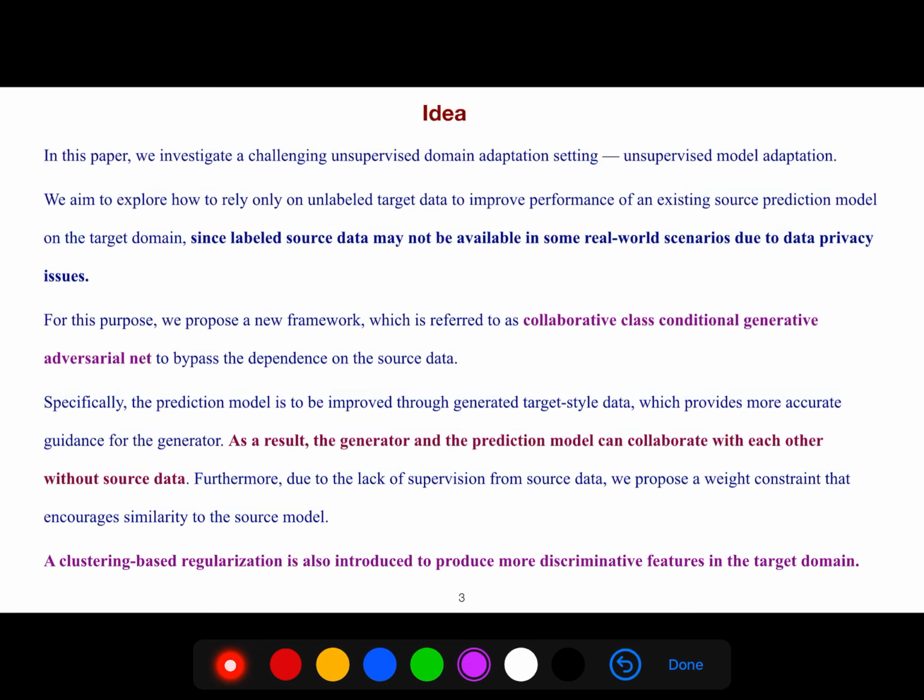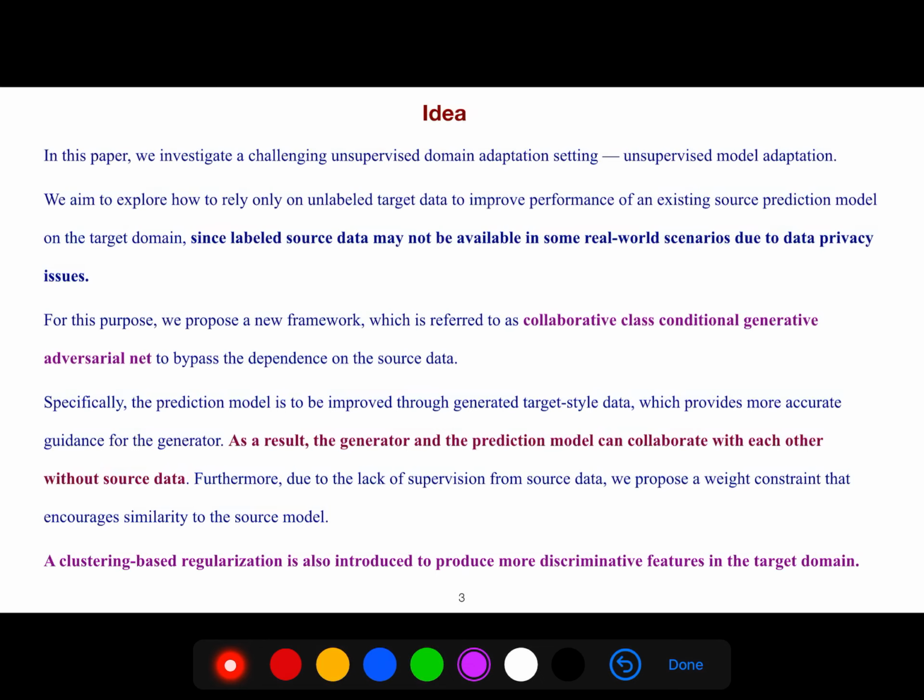For this purpose, we propose a new framework which is referred to as collaborative class conditional generative adversarial net to bypass the dependence on the source data. Specifically, the prediction model is to be improved through generated target style data, which provides more accurate guidance for the generator.